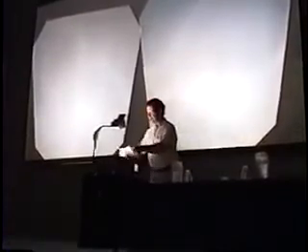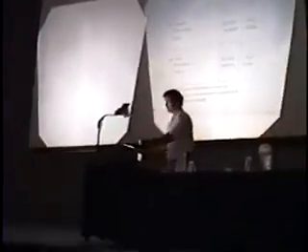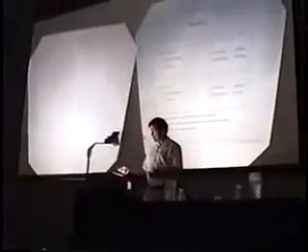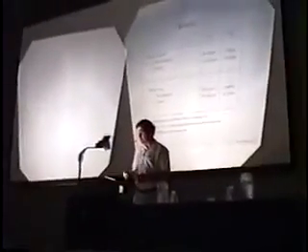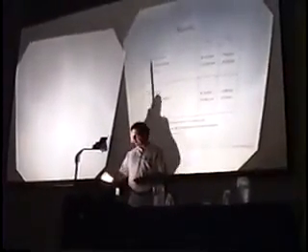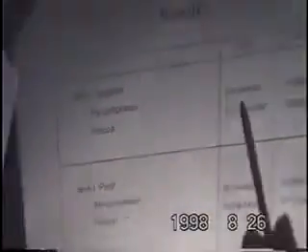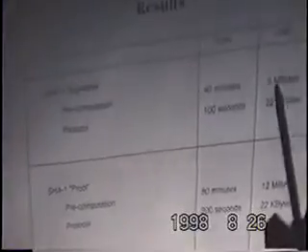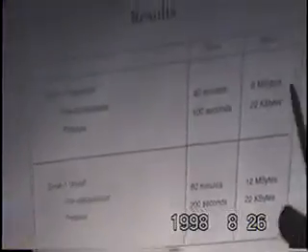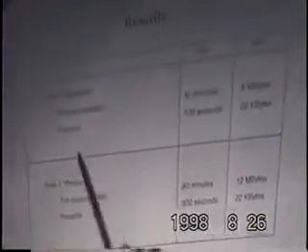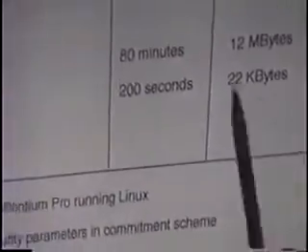And so, the real question then is how long will all this take to execute? Pre-computation, as I described, is relatively costly. This is where we set up a pool of bit commitments between the two sides. For the case of a SHA-1 argument, where the prover's privacy is protected, it takes 40 minutes to calculate that on my machine, which is a 200 megahertz Pentium. 6 megabytes of data is exchanged. And then when you actually go to the protocol, it only takes 100 seconds with 22 kilobytes. The zero-knowledge proof takes about twice as much resources.